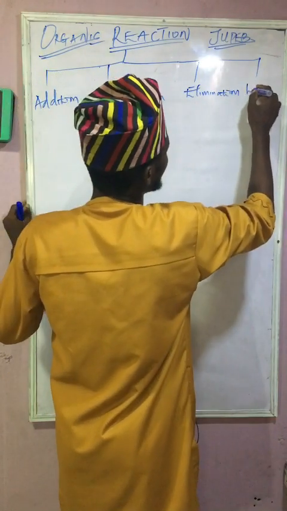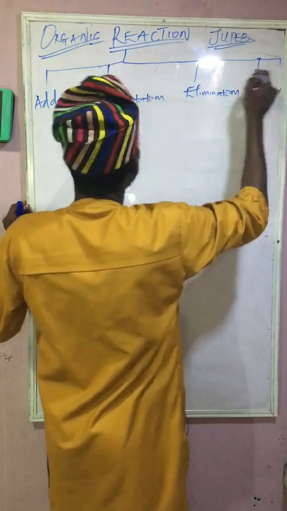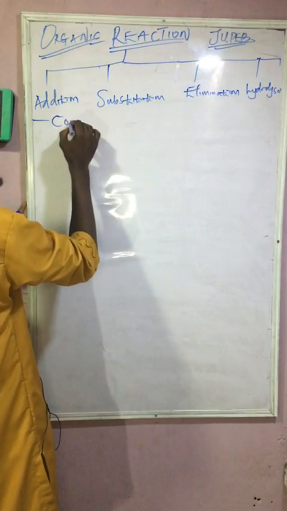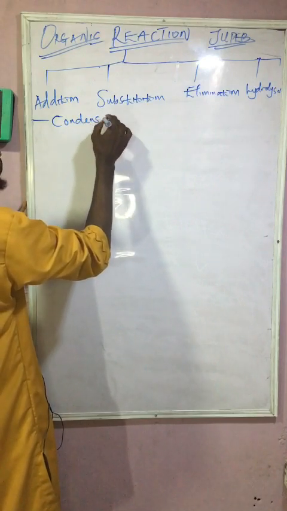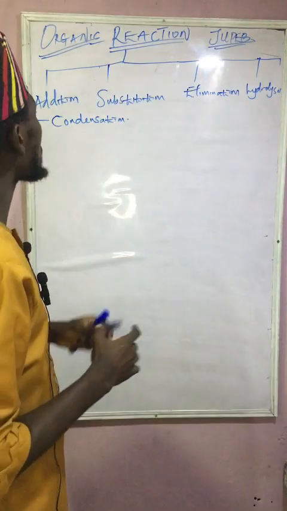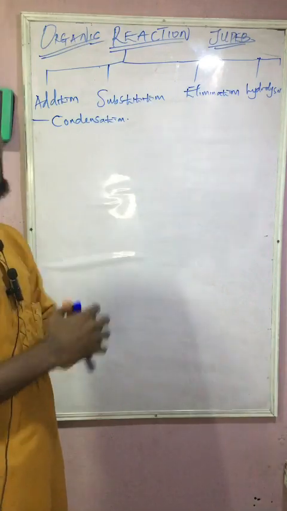We also have hydrolysis, while the last one, which I'll be taking here, will be condensation. So guys, we are going to pick this according to the JUPEB syllabus.